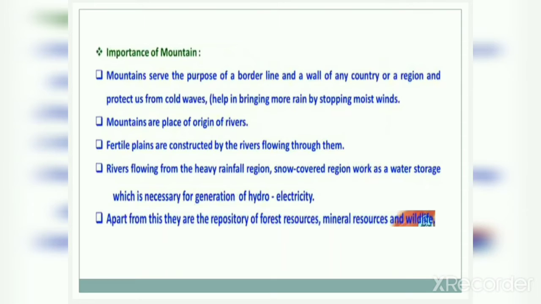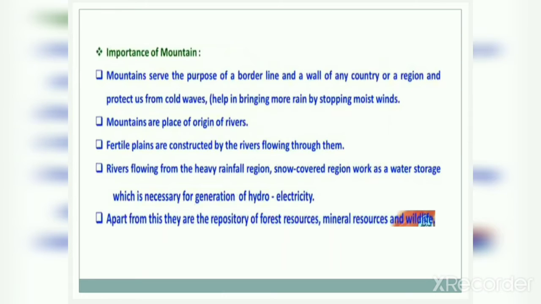Next is rivers flowing from the heavy rainfall region, snow-covered region work as a water storage which is necessary for generation of hydroelectricity. So, when a river flows from the heavy rainfall region, snow-covered region works as a water storage.